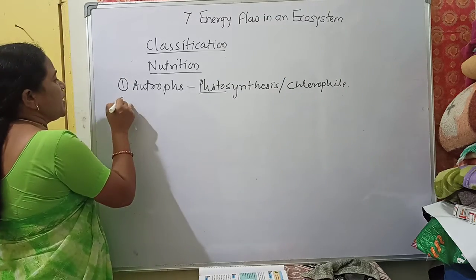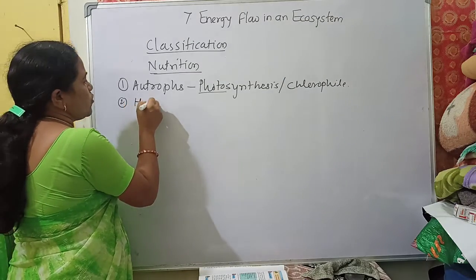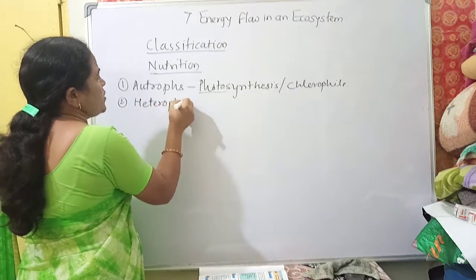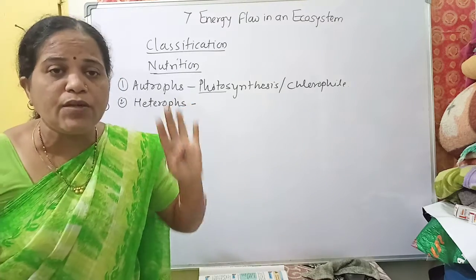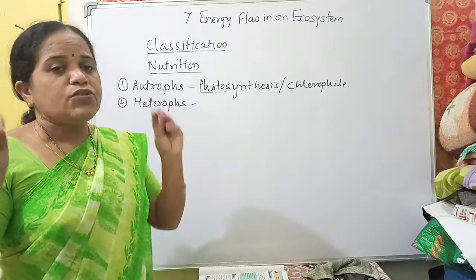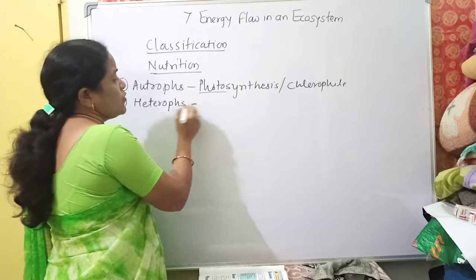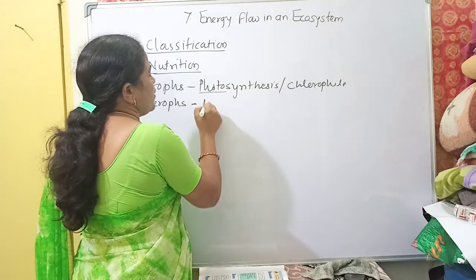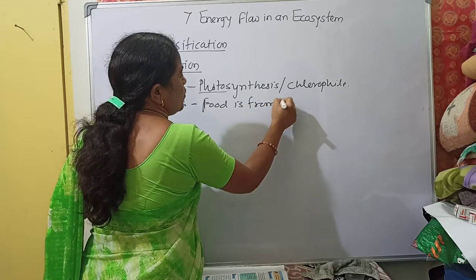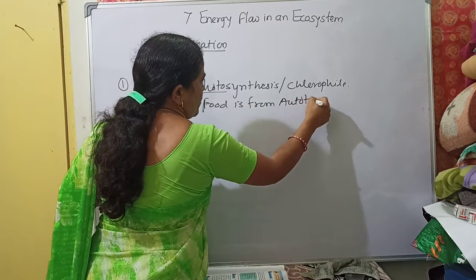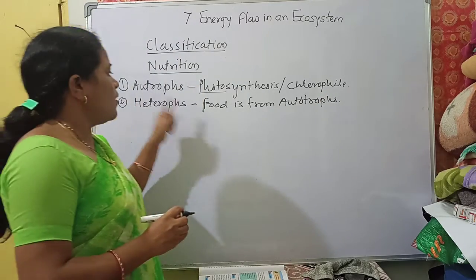Now the second group cannot prepare their own food, so they are known as heterotrophs. Understood? They cannot prepare food material, so they depend on autotrophs. Their food is taken from the autotrophs.